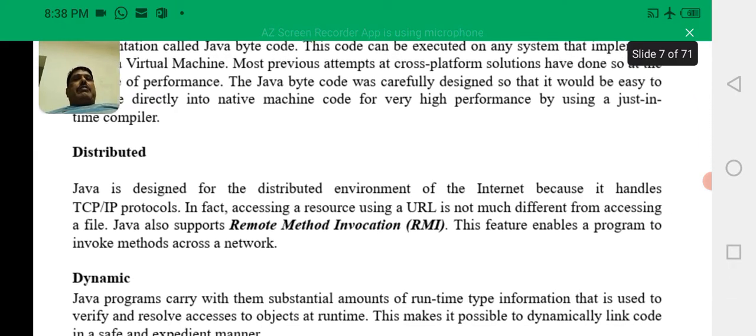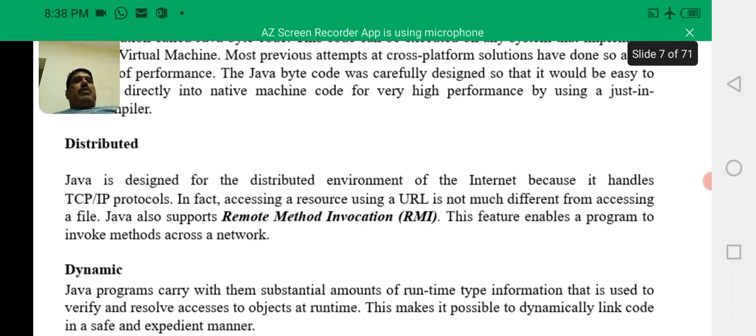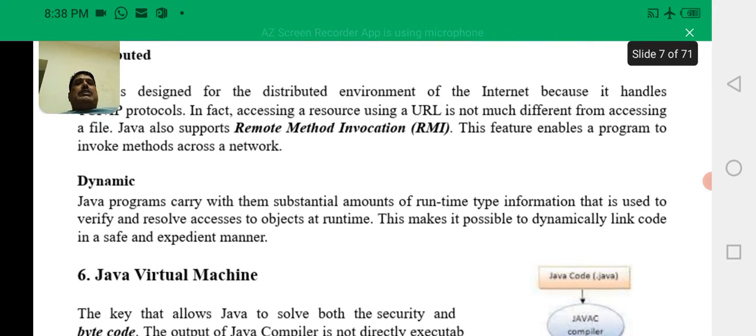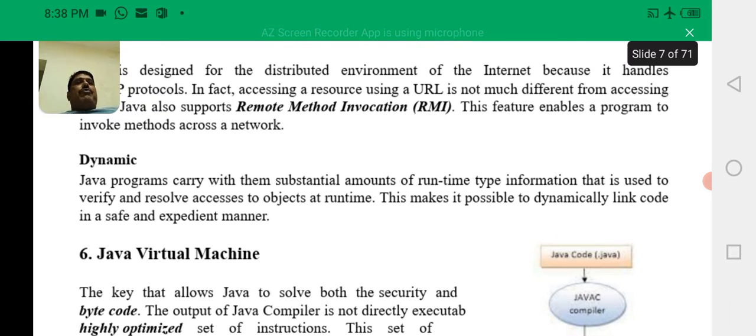Distributed: Java is designed for the distributed environment of the internet because it handles TCP/IP protocols. In fact, accessing a resource using a URL is not much different from accessing a file. Java also supports remote method invocation. This feature enables a program to invoke methods across a network. Dynamic: Java programming is dynamic. Programs carry with them substantial amounts of runtime type information that is used to verify and resolve access to objects at runtime.